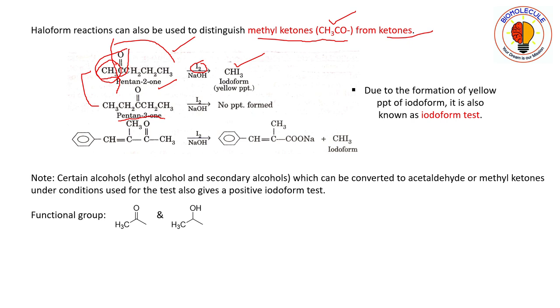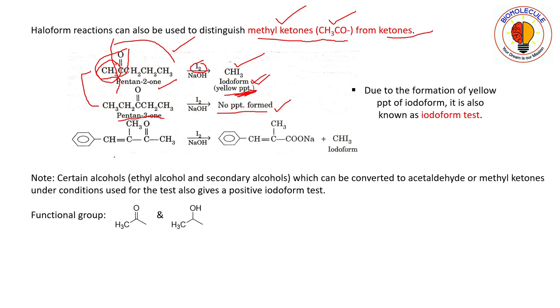So if you do the reaction with pentan-3-one, no precipitate is formed. This iodoform, that is the haloform, is a precipitate, so you can easily tell by looking at it. This one is a yellow precipitate. Pentan-3-one does not have any ketomethyl group or methyl ketone, so it will not undergo this haloform reaction.